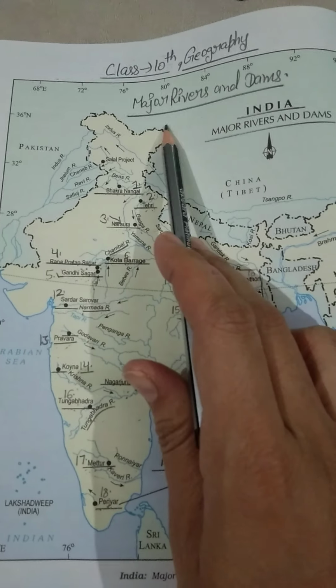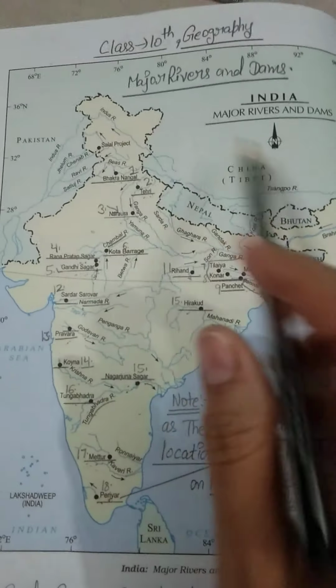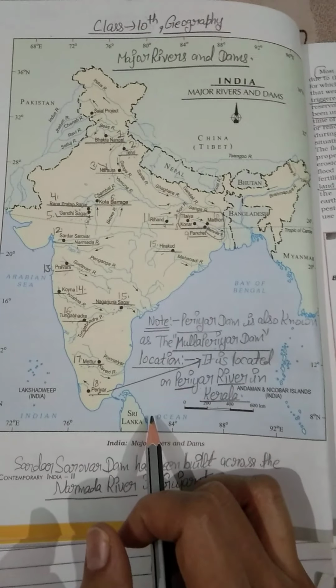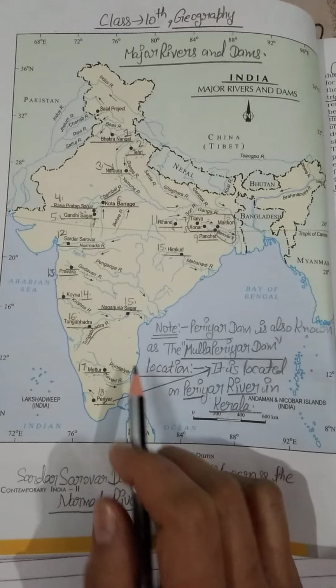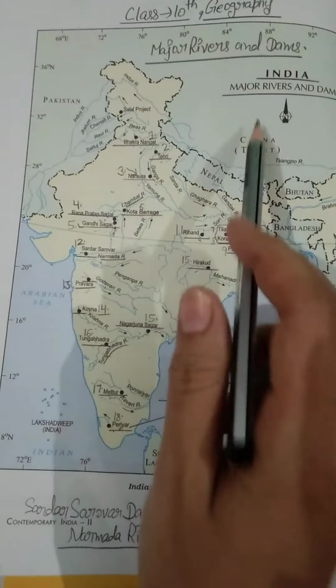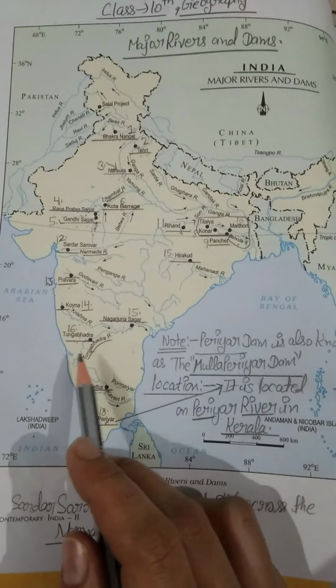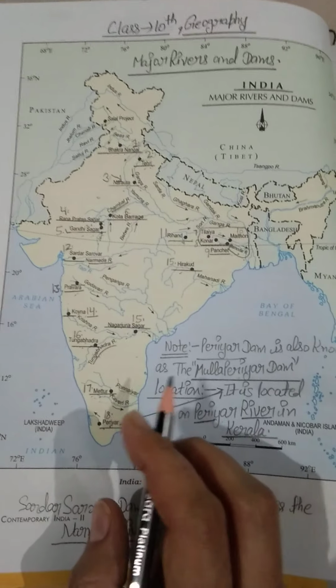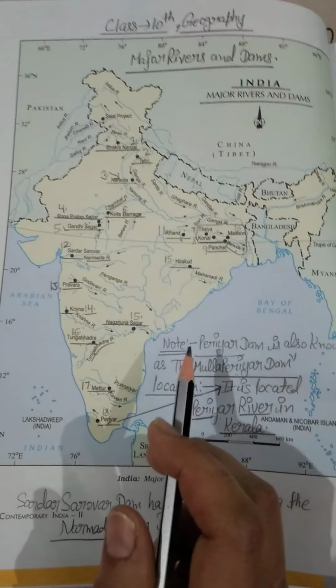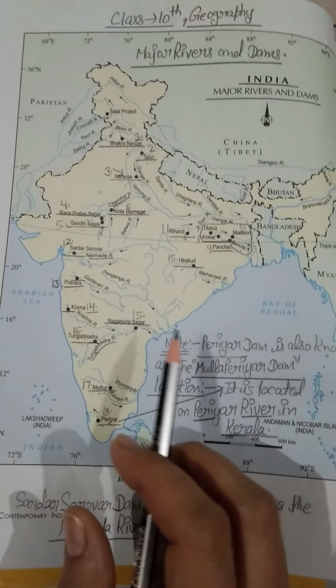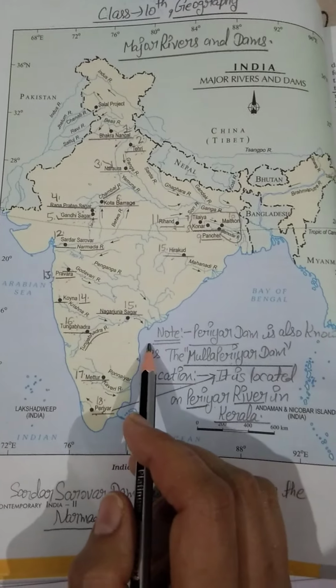We have discussed the location of these major dams along with the names of the rivers also. So students, what you have to do, you have to take an India map and try to locate all these dams along with the names of these rivers also. With the help of a pencil you have to do your work, and your work should be very neat and fine. After that you have to paste this map in your geography notebook.